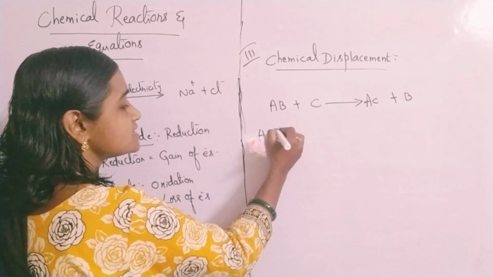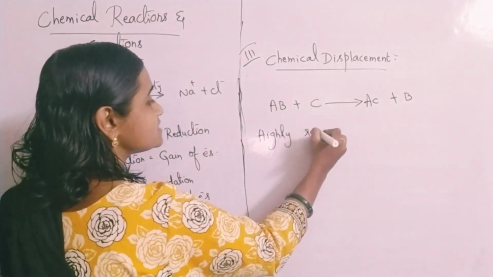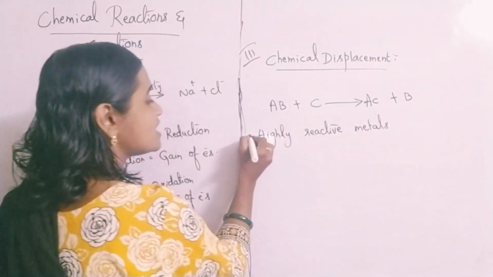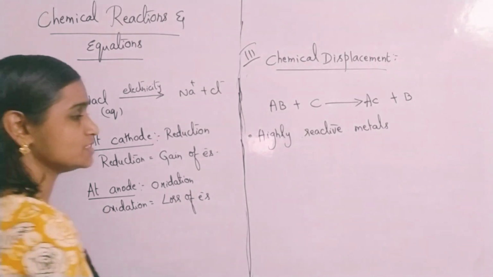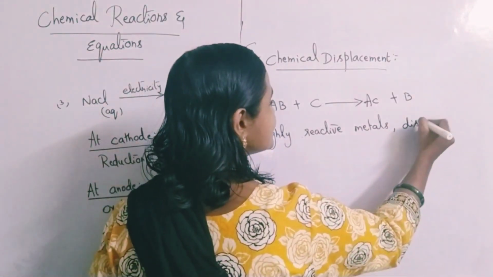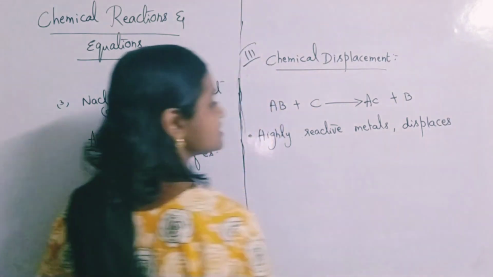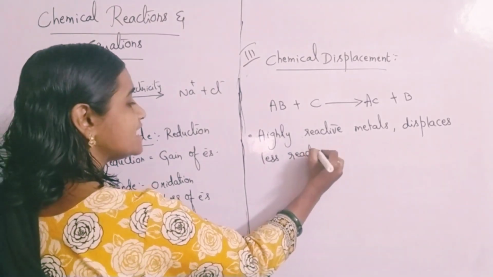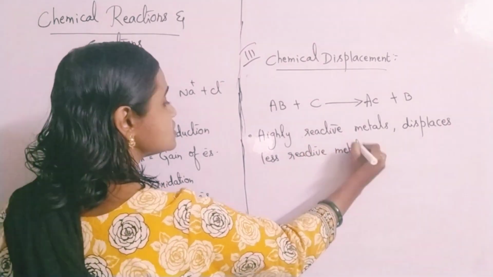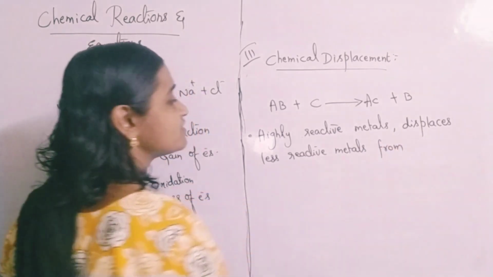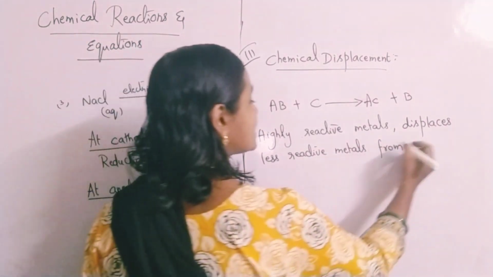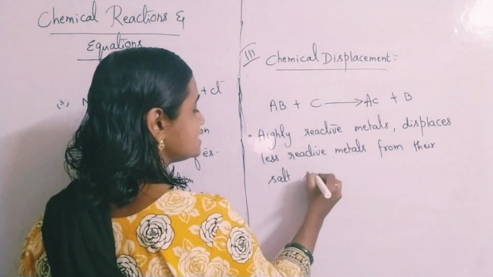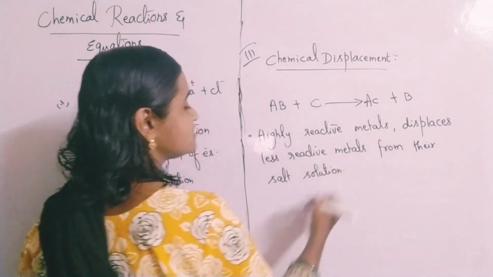Highly reactive metals displace less reactive metals from their salt solutions. This is what generally happens in displacement reactions. Highly reactive metals displace less reactive metals from their salt solutions. Okay, this is what you call a displacement reaction.